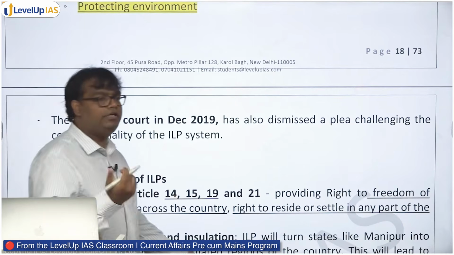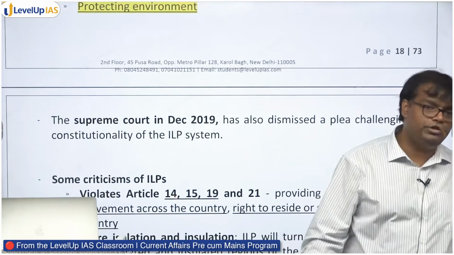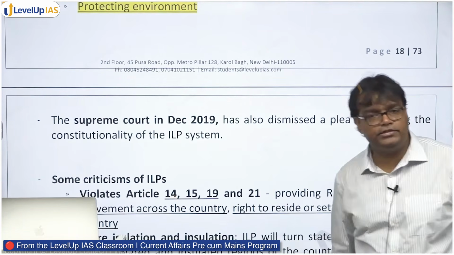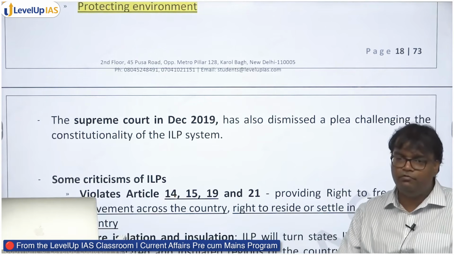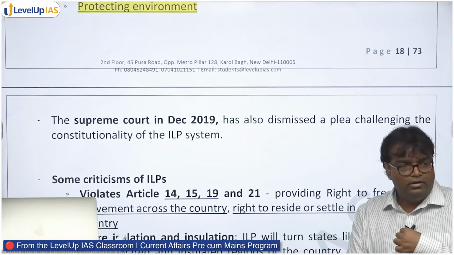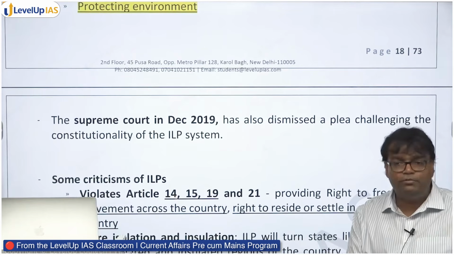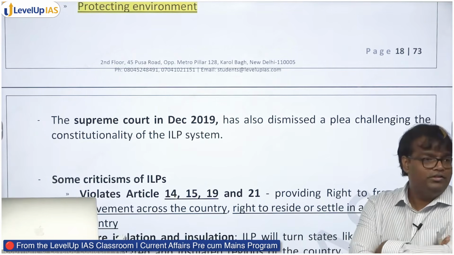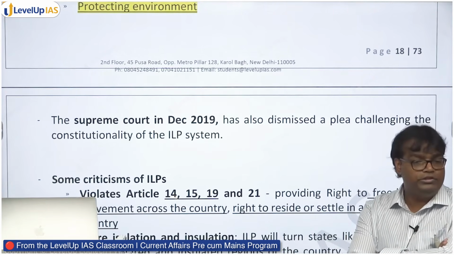Now, ILP was challenged in the Supreme Court. कि यार, this is violating fundamental rights. Right to equality होना चाहिए ना. I'm a citizen of India. अब any resident of Arunachal Pradesh can come to any part of the country without any restriction. But a resident of Delhi who is also citizen of India, उसके लिए आपने special provision डाल दिया अरुणाचल प्रदेश जाने के लिए, तो it's violating right to equality. It's violating Article 19, which allows me to move freely throughout the country to do business wherever I want.